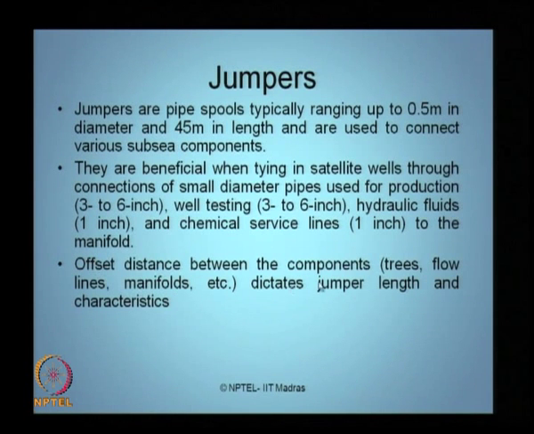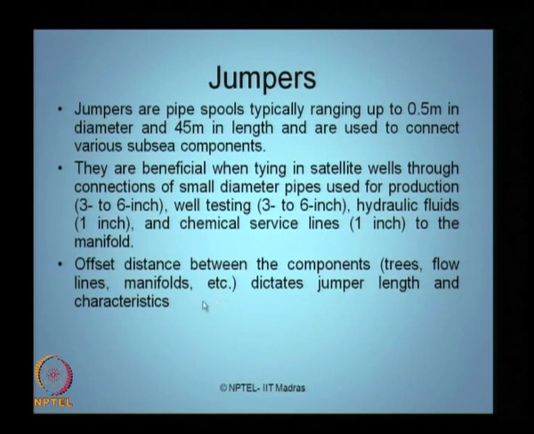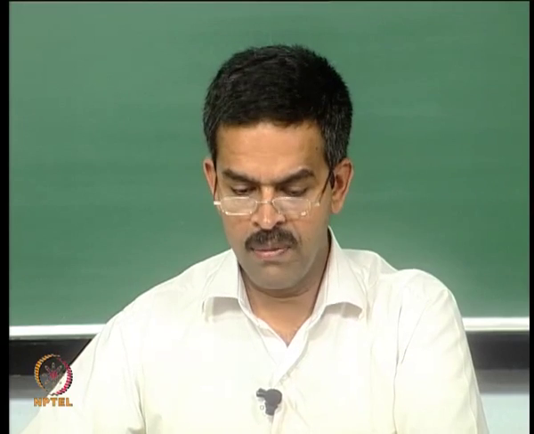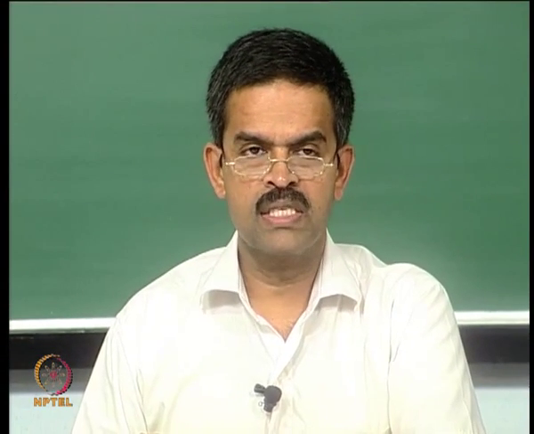Offset distance between the components: what are the components of subsea? You can say trees, flow lines, manifolds, etc. The offset distance between these components governs the jumper length and the design characteristics of the jumpers. Flexible jumpers are one of the varieties of jumpers provided. They give high versatility, unlike rigid jumper systems, which limit the space and handling capacity. So, flexible jumper systems are preferred in deep water offshore engineering, where, unlike rigid jumpers, they do not limit the space and handling capability.